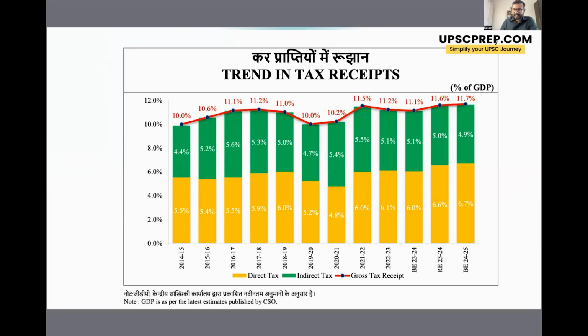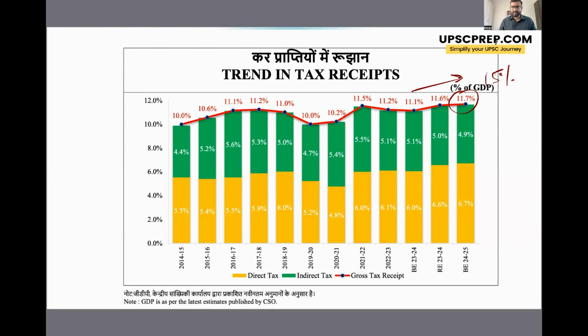Next is the trend in tax receipts. So as you can see, the Government of India has managed to collect taxes equivalent to around 11.7% of the GDP, which is a good sign. At least in the recent year, you can see there is an increase in the tax to GDP ratio. The tax to GDP ratio recommended by the World Bank is around 15%. So still a lot to do for the country.